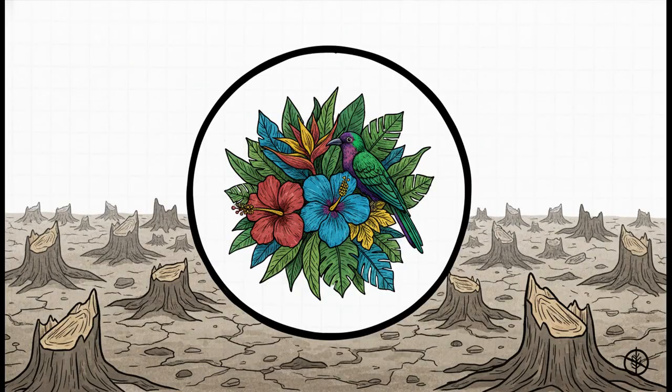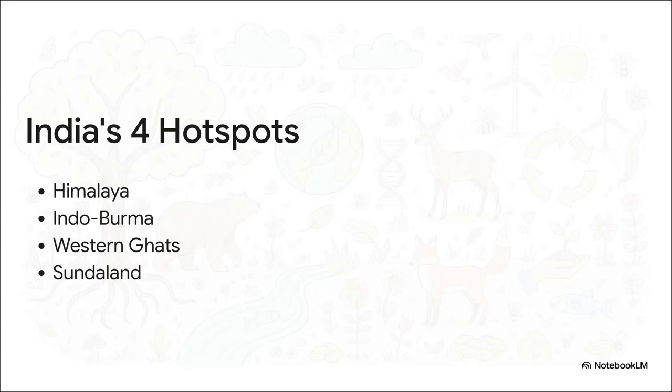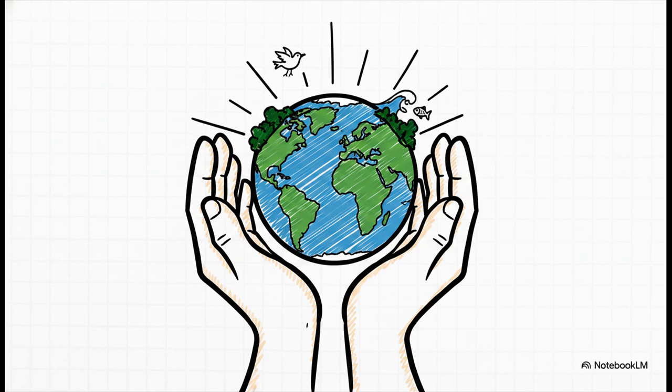This makes protecting biodiversity hotspots super critical. These unique regions have tragically lost over 70% of their vegetation. In fact, India alone contains 4 crucial hotspots: the Himalaya, Indo-Burma, Western Ghats, and Sundaland. So why care? Because protecting these hotspots is absolutely vital for maintaining our entire global ecological stability.